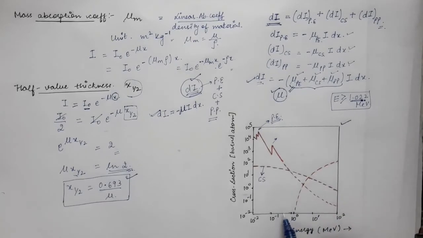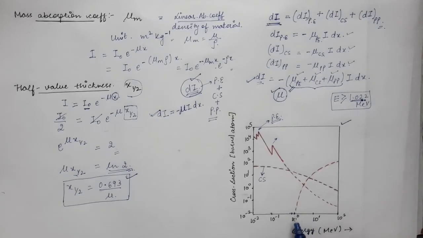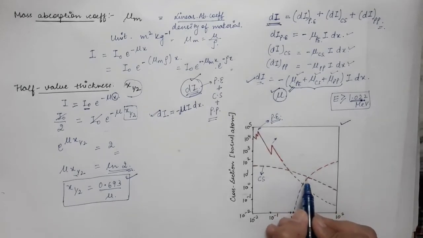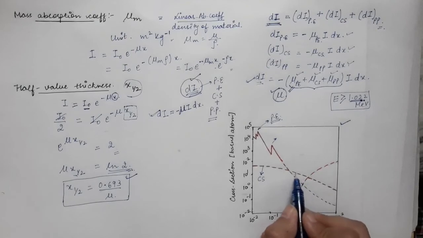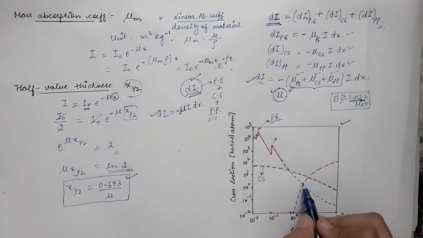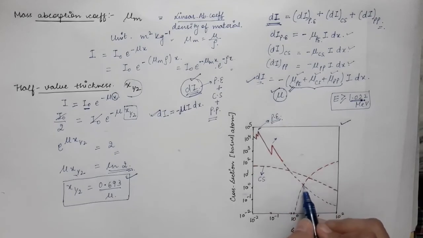And in the middle values of energies, means at around 1 mega electron volt or less than 1 mega electron volt, Compton scattering dominates. So over here Compton scattering dominates because it is greater than that of pair production as well as the photoelectric effect.